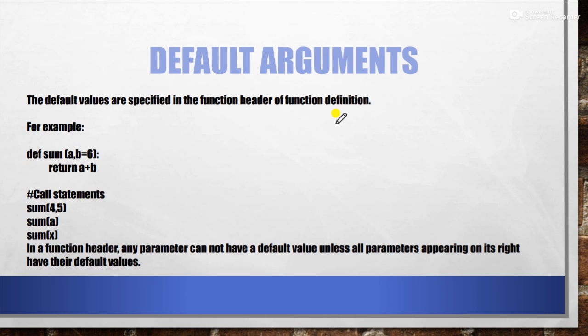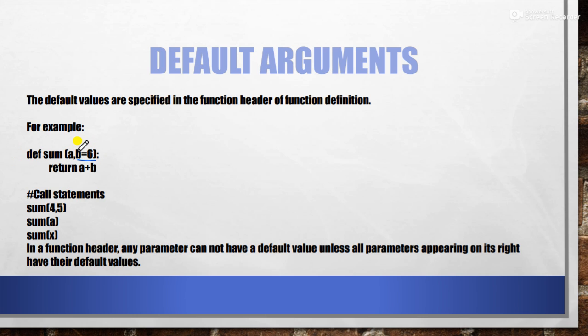In that case, you can assign a constant value at the function definition. For example, here when we were defining the function, the value of A we have not given, but the value of B we have given as 6. It means we have assigned a default value to this particular parameter.